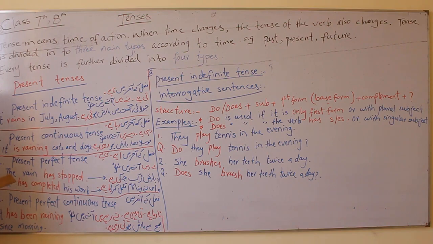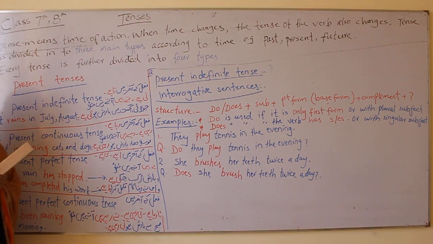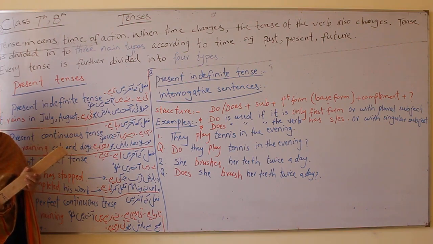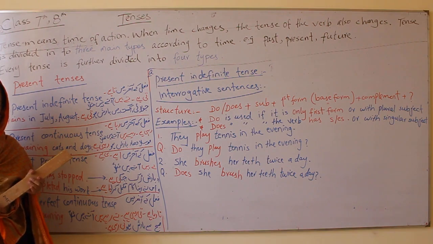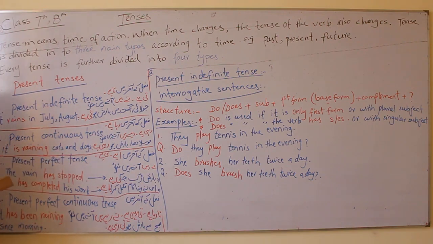And how will be the interrogative? Take has and have before the subject. Nothing else, just change the place of subject and auxiliary. Take that before the subject. Has the rain stopped? Has he completed his work? Have they joined their new job? Have they reached Lahore safely? Like this. Now, present perfect continuous tense.